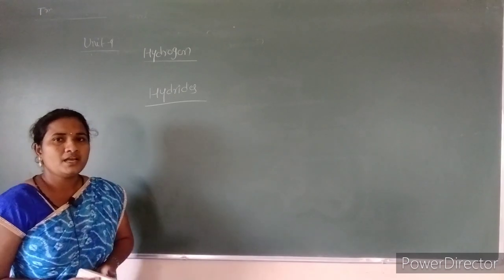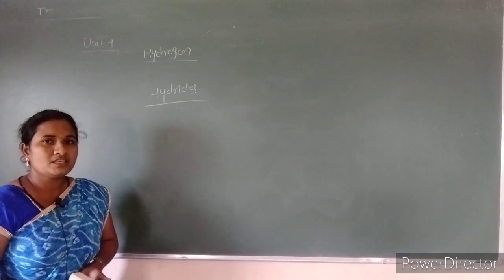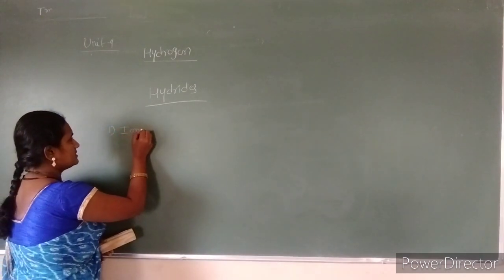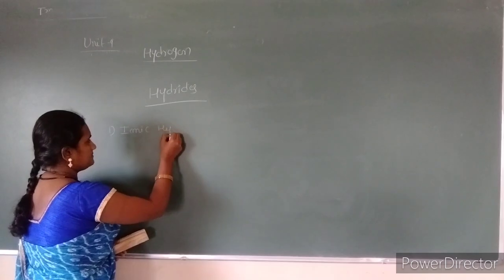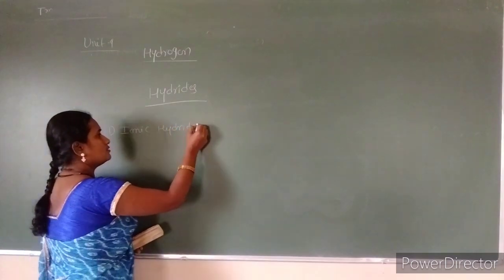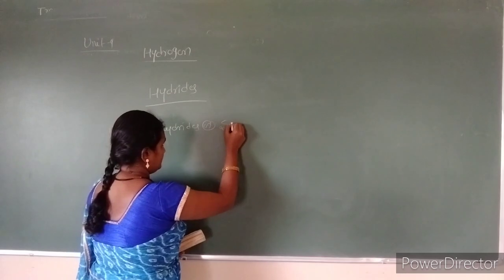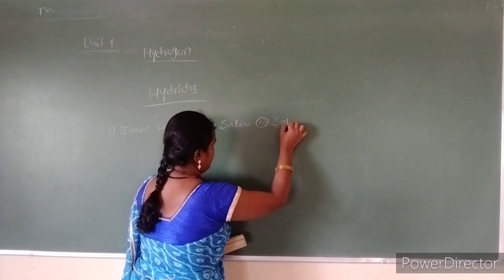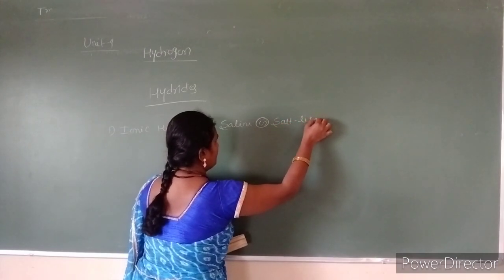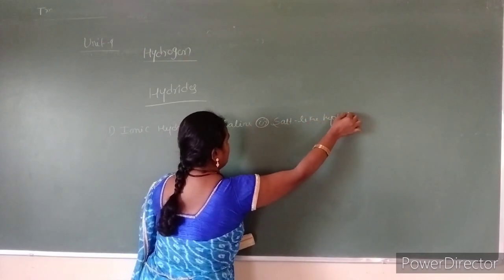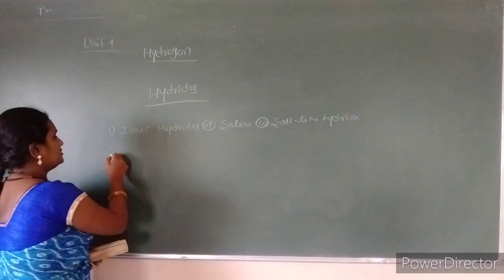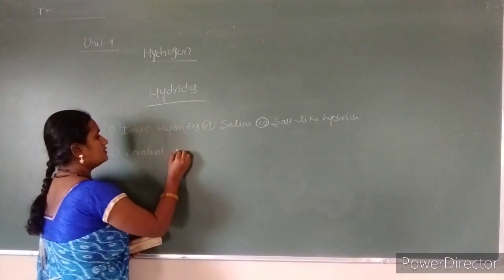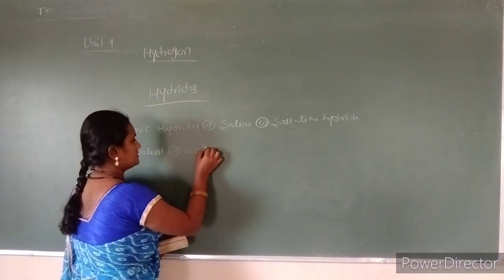Those are said to be hydrides, and we have mainly 3 types of hydrides. One is ionic hydrides, also called saline or salt-like hydrides. Next is the covalent or molecular hydrides.